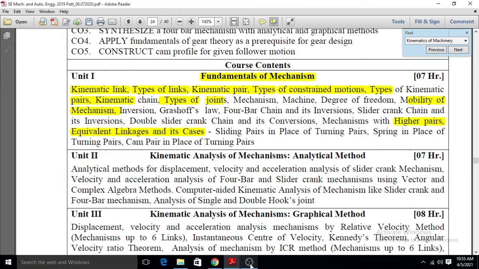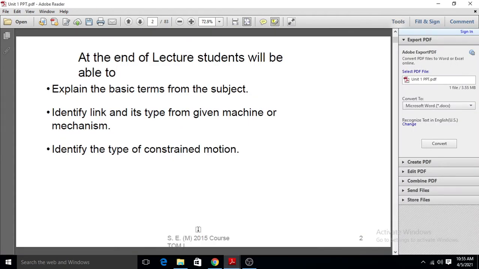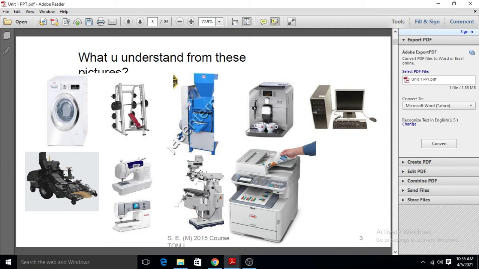Okay, so we will start our first unit. Here is a picture, and the question is: what do you understand from this picture? There is a washing machine, a bench for a gym, a coffee maker or tea maker, a computer, a sewing machine, a Xerox machine, and various other types of machines.